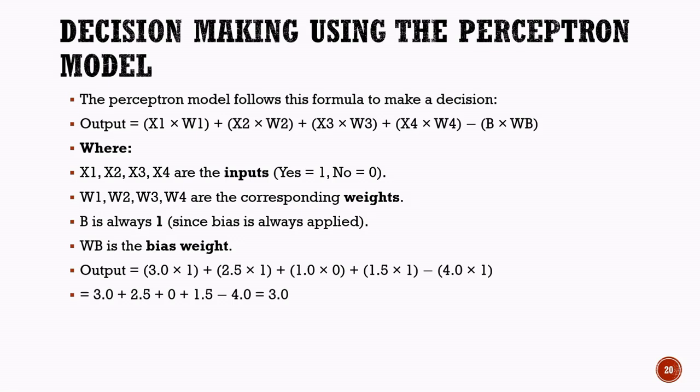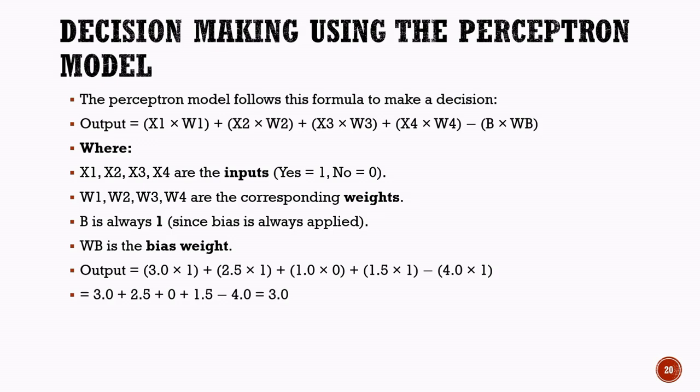The output equals 3.0 multiplied by 1 plus 2.5 multiplied by 1 plus 1.0 multiplied by 0 plus 1.5 multiplied by 1 minus 4.0 multiplied by 1. Now let us perform the calculation. 3.0 multiplied by 1 equals 3.0. 2.5 multiplied by 1 equals 2.5. 1.0 multiplied by 0 equals 0. 1.5 multiplied by 1 equals 1.5. 4.0 multiplied by 1 equals 4.0.